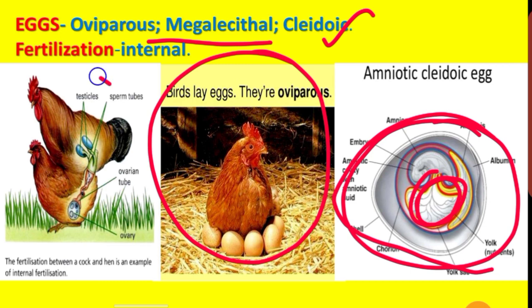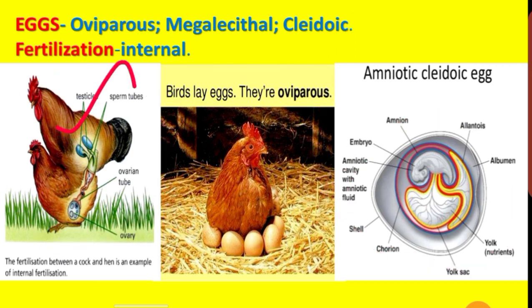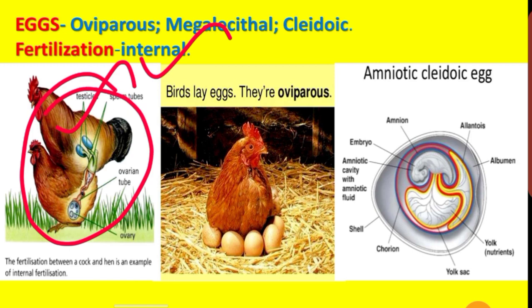Fertilization is internal. What is internal? Male genital fluid is inserted inside the female genital tract. Male reproductive fluid is inserted inside the female genital tract at the time of copulation. That process is called copulation. This type of process leads to internal fertilization. How did we see it in the frog? In the frog, external fertilization happens outside the body in the water medium. That's external fertilization. Here the fertilization takes place inside the female.